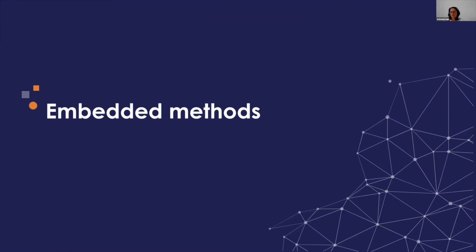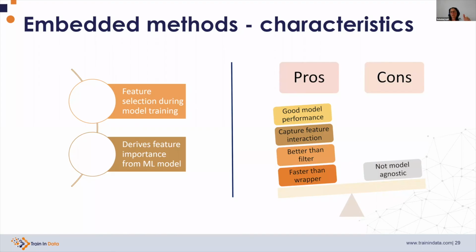The third group of machine learning selection algorithms are the embedded methods. The embedded methods have the characteristic that they assign feature importances when they train the machine learning model that we want to use. So the feature selection, in a sense, is happening as we train the machine learning model.